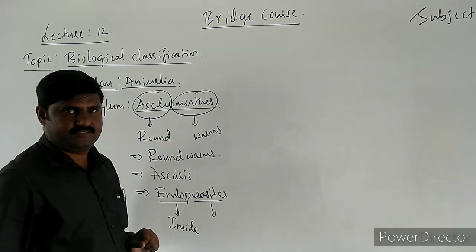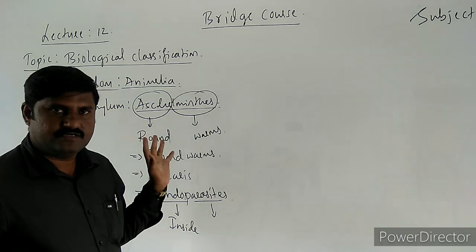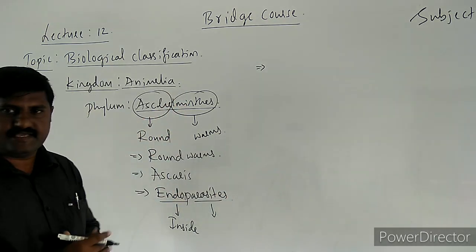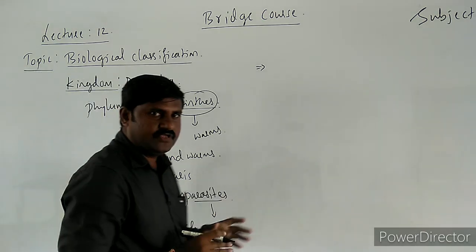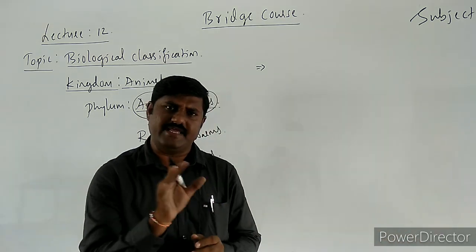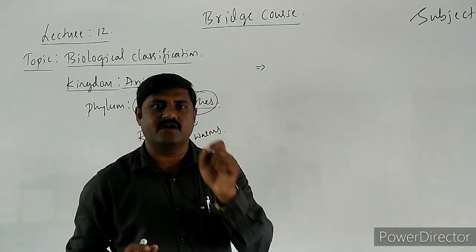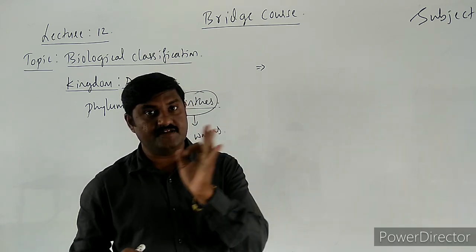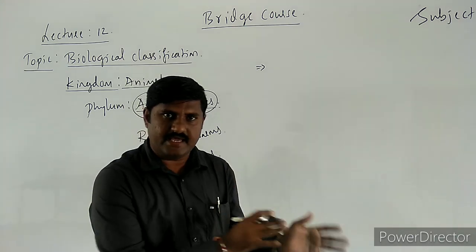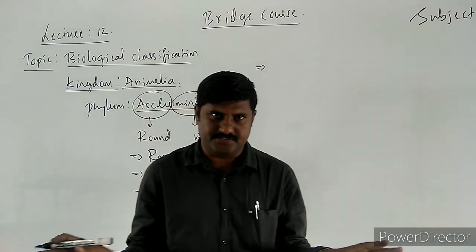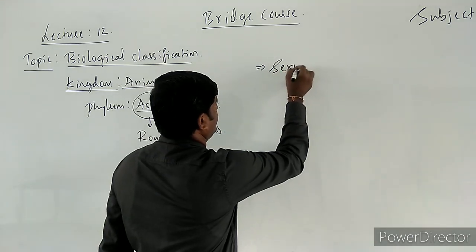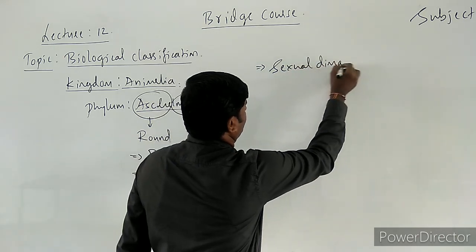So Aschelminthes, as the name suggests, are round worms. Taking Ascaris as an example, here we can distinguish both male as well as female animals very easily by seeing their morphological or external features. By observing the external features, we can tell this is male, this is female. That is nothing but what is called sexual dimorphism.